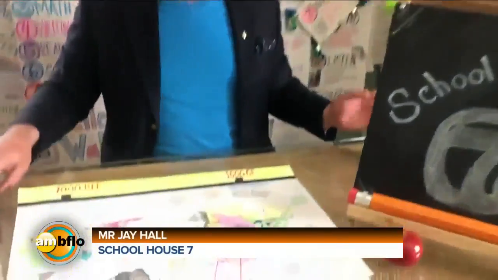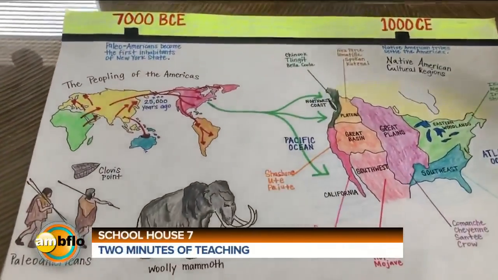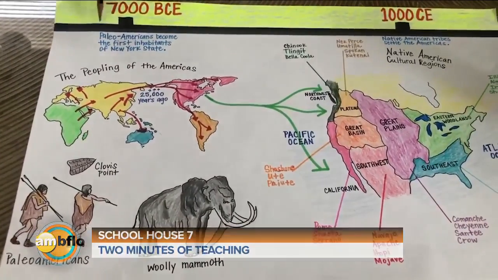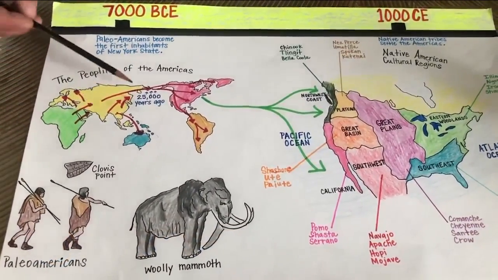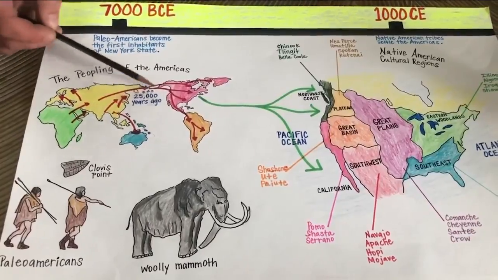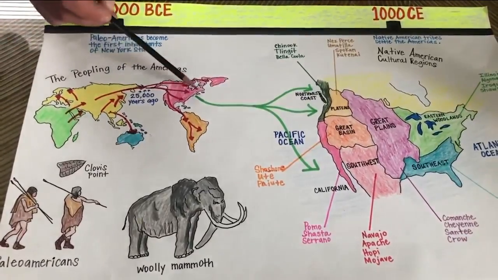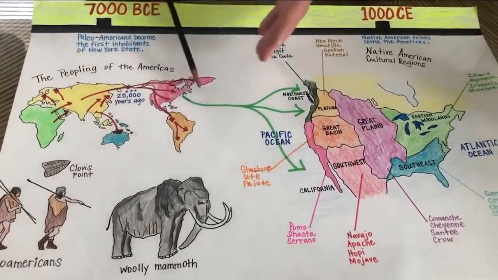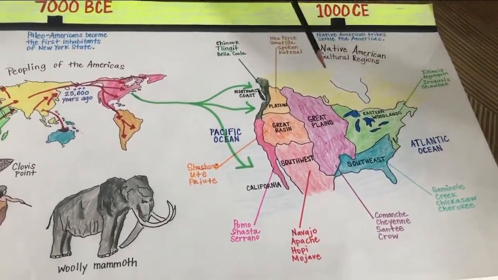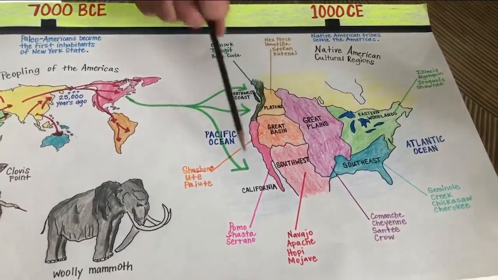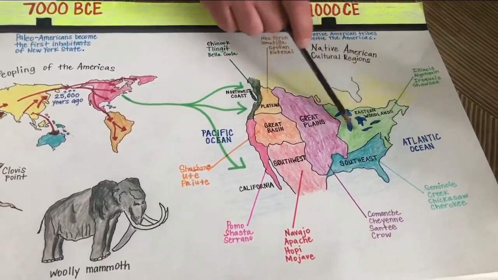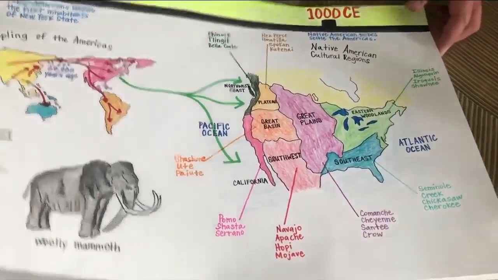Let's get started because we created a Buffalo history timeline that goes all the way back to 7000 BCE when the Paleo-Americans, following their ancestors who crossed the Bering Land Bridge years earlier, finally made their way into Western New York. Fast forward a couple thousand more years later, and then we have Native American cultures thriving in America, especially right here in Western New York with the Eastern Woodland tribes.